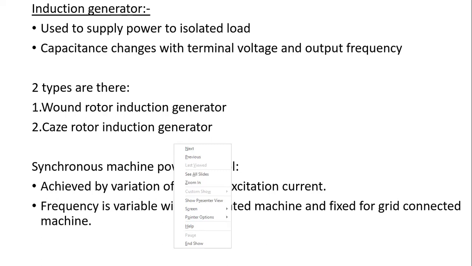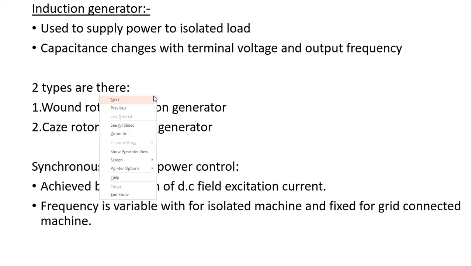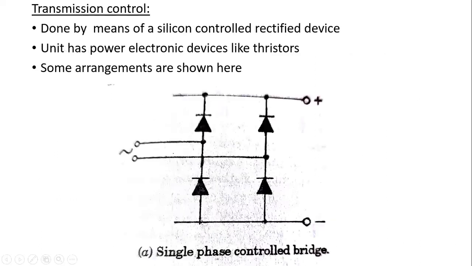Next is transmission control. While we are transmitting the power, we have to control it and transmit it within limits only. So for transmitting power safely, we have to opt for a mechanism of transmission control.